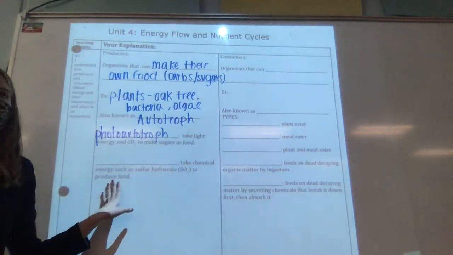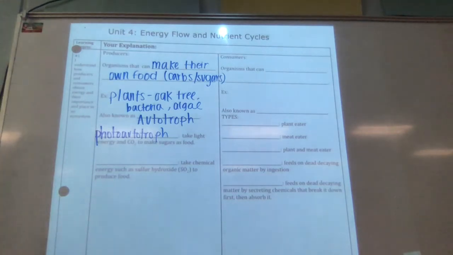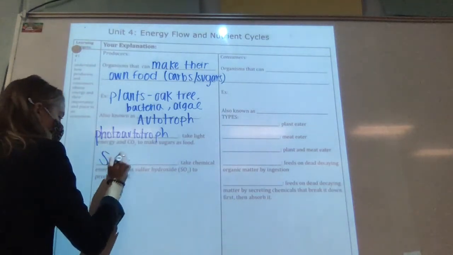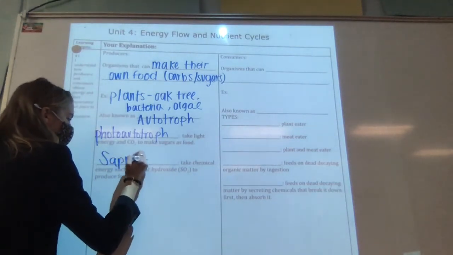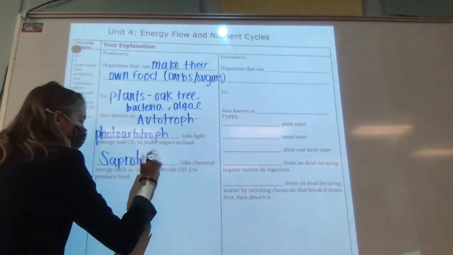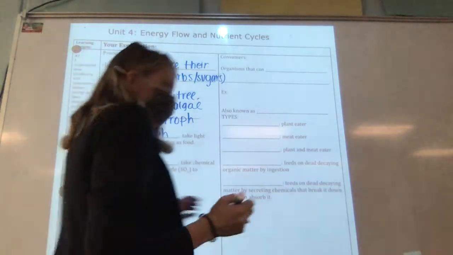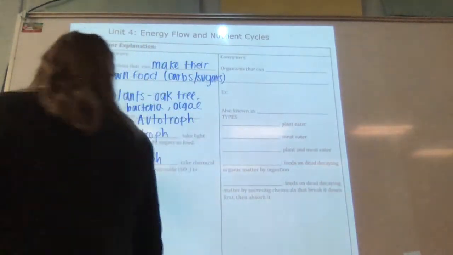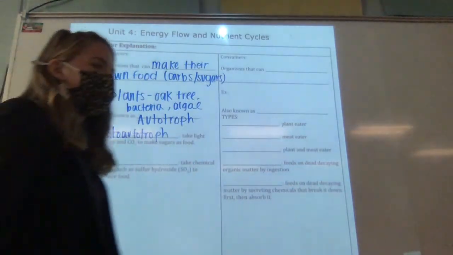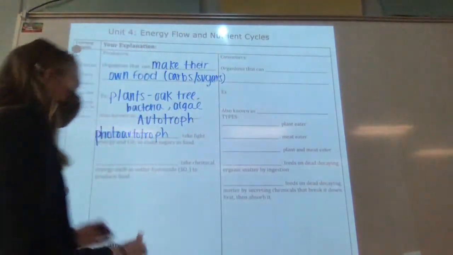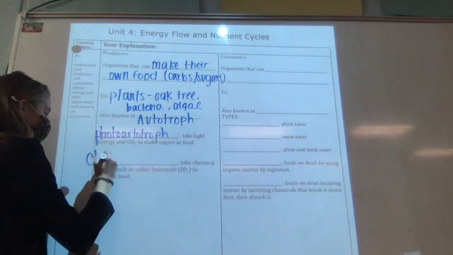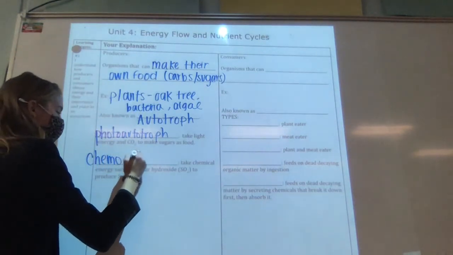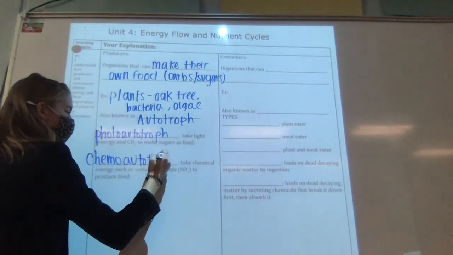The other type of autotroph that you probably have never heard about is called a saprotroph. S-A-P-R-O-T-R-O-P-H. I lied. That's not the answer. It's a chemoautotroph. I'm so sorry. I got ahead of myself.